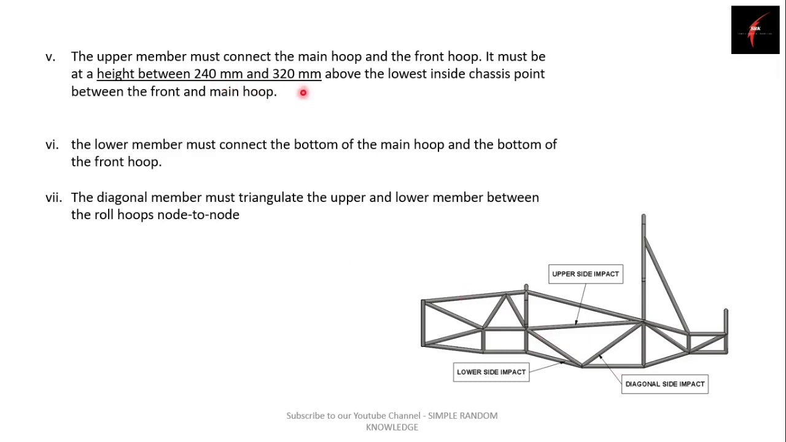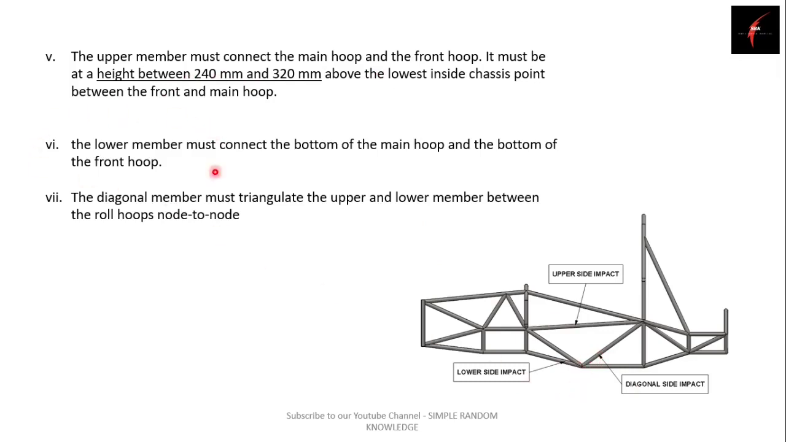Talking about the next rule, I have explained previously that this upper side impact structure should be at a height of 240 up to 320 mm from the lowest chassis point. So this is the lowest chassis point. The point of your chassis which is closest to the ground is known as the lowest chassis point. So the distance of this 240 mm should be taken from this lowest chassis point, not from the ground.